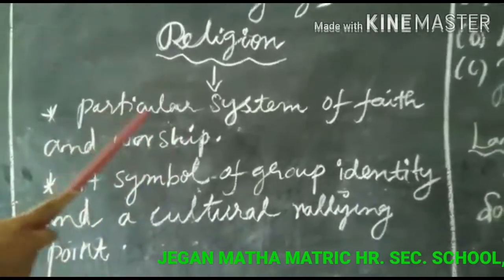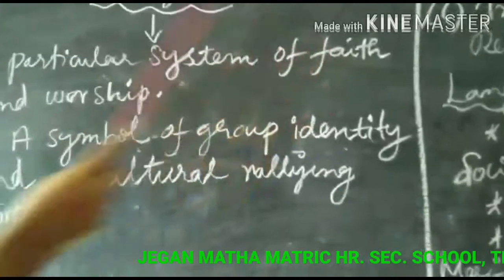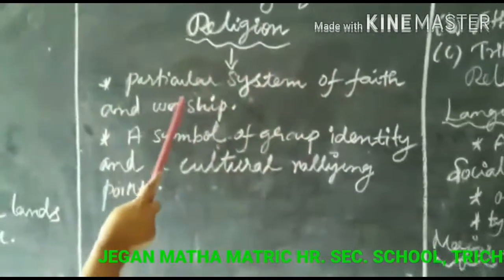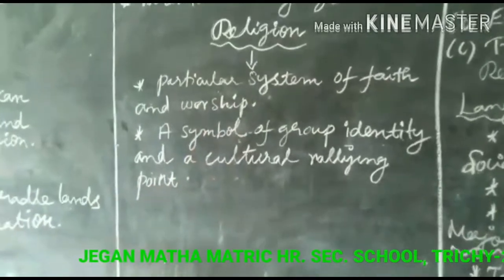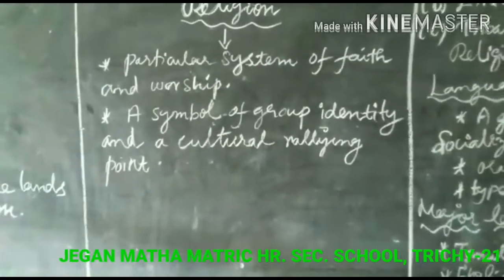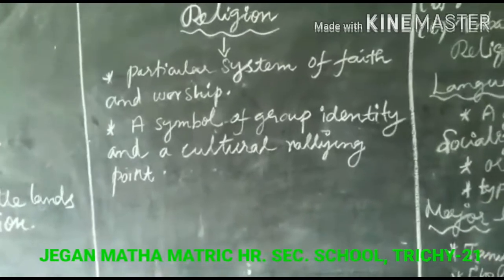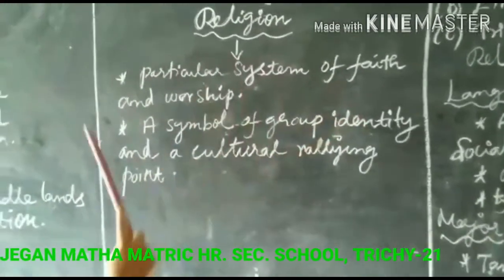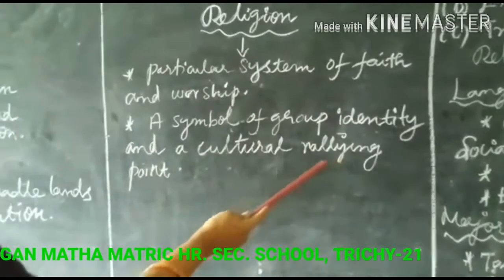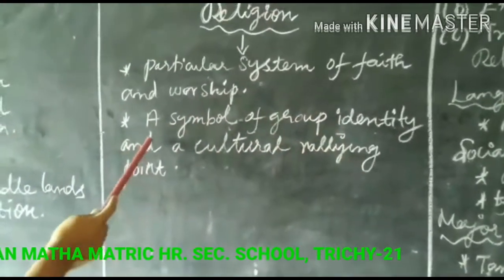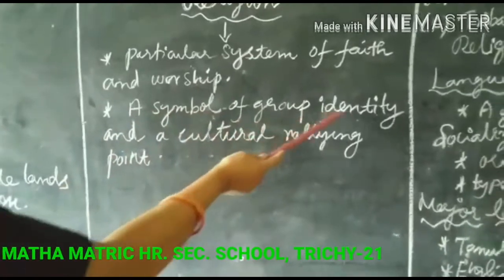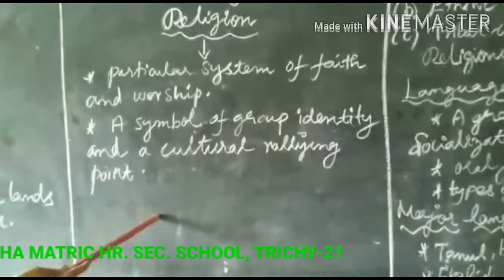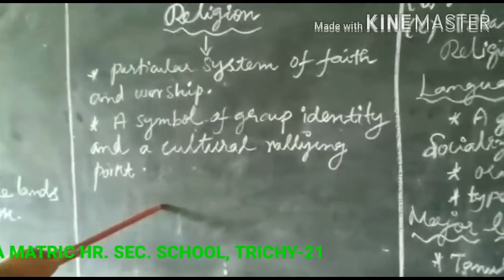Next, let us discuss the topic of religion. Religion means a particular system of faith and worship, which brings human beings together in human society. A religion is a symbol of group identity and a cultural rallying point. It is called religion.